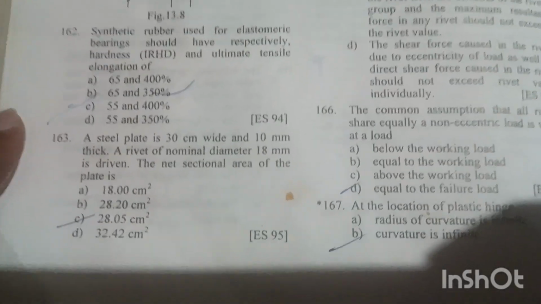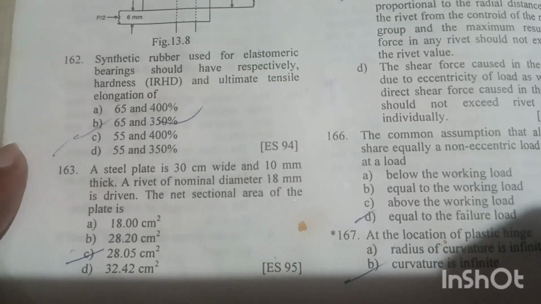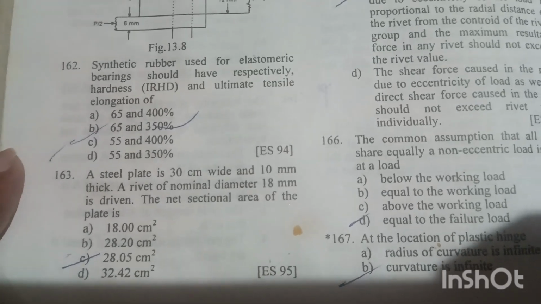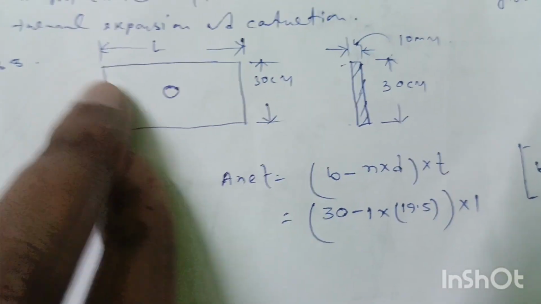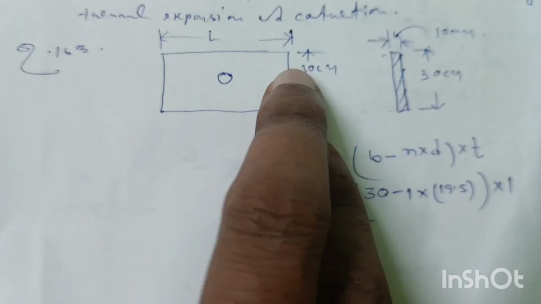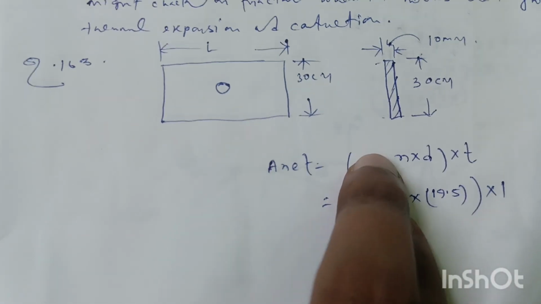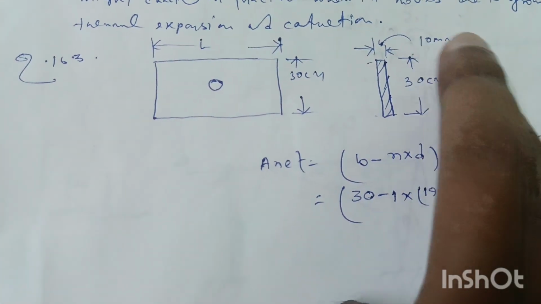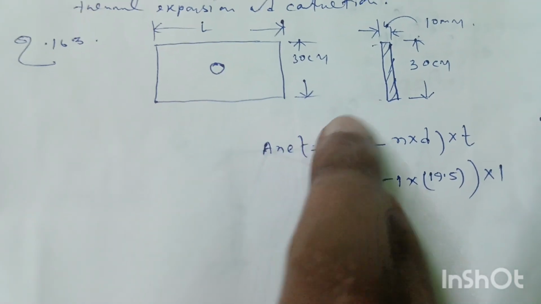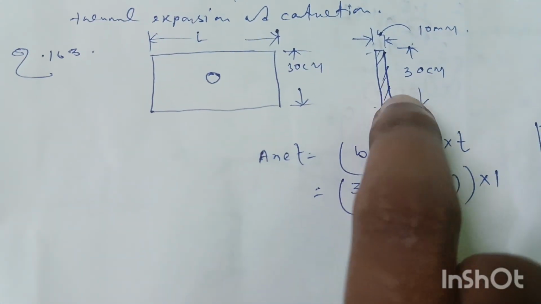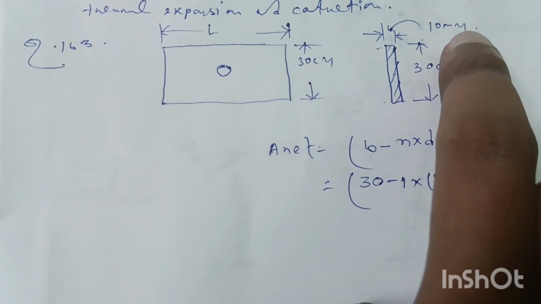Question number 163. A steel plate is 30 cm wide and 10 mm thick. A rivet of nominal diameter 18 mm is driven. The net sectional area of the plate is. Suppose this is the plate of length L and width 30 cm and thickness 10 mm. So we have to find out the net sectional area of this plate. So this section, okay, width 30 cm and thickness 10 mm or 1 cm.